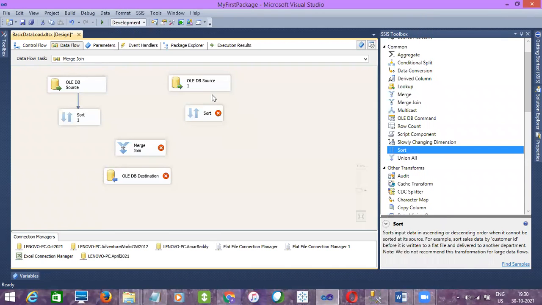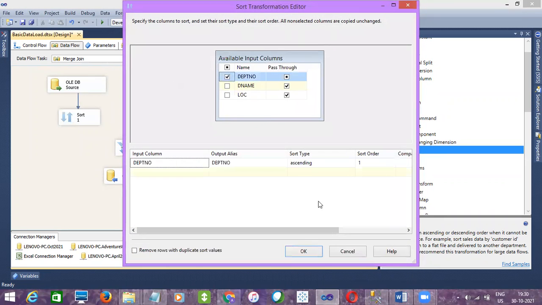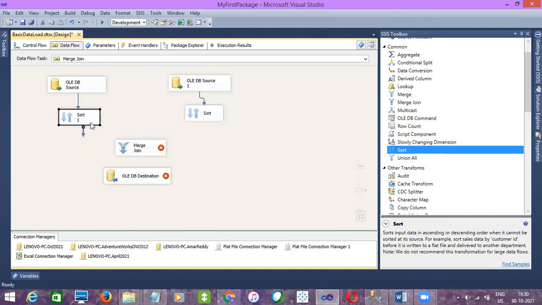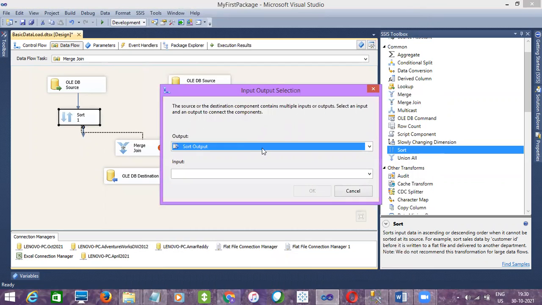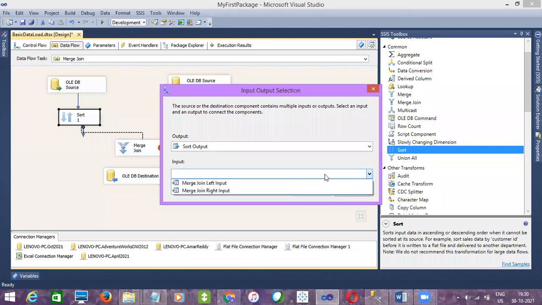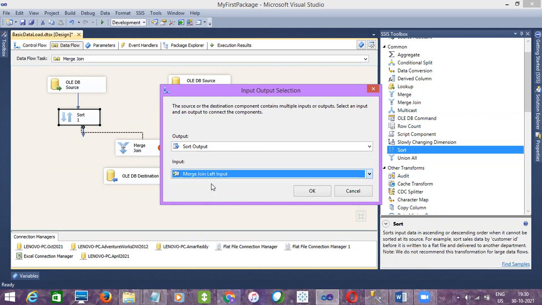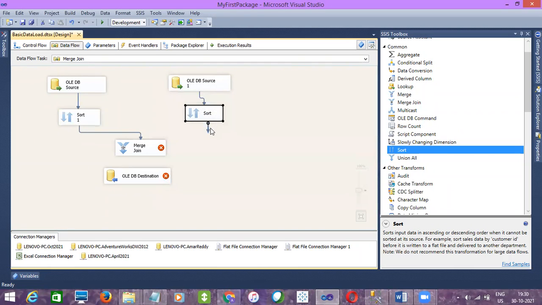Click on OK and sort. Okay. And here it will ask whether you want to take this table source as a left input or right input. Since it is on the left side, I'll take it as the left input, and the right one I'll take as the right input.